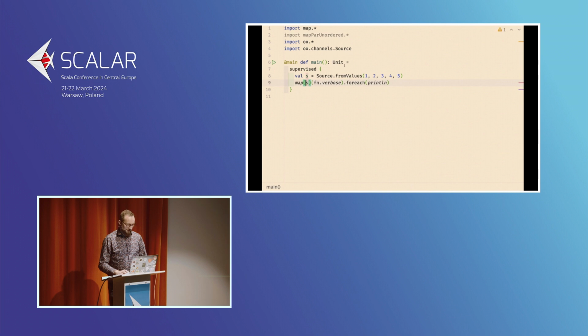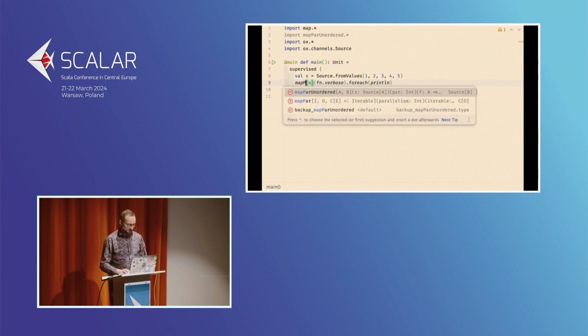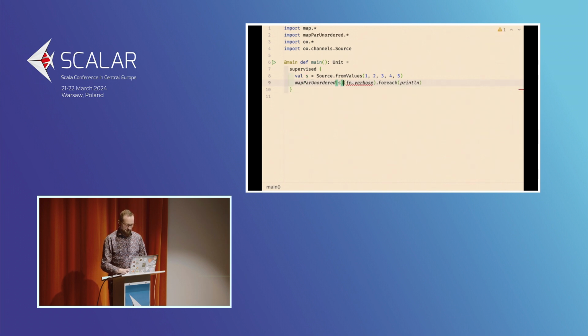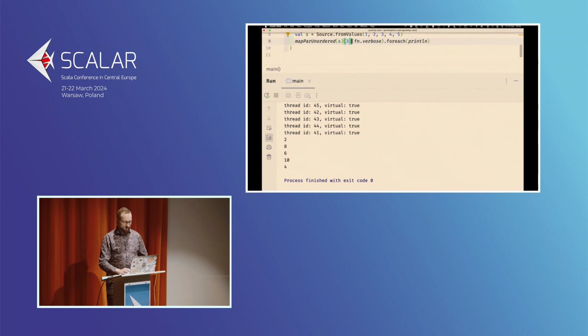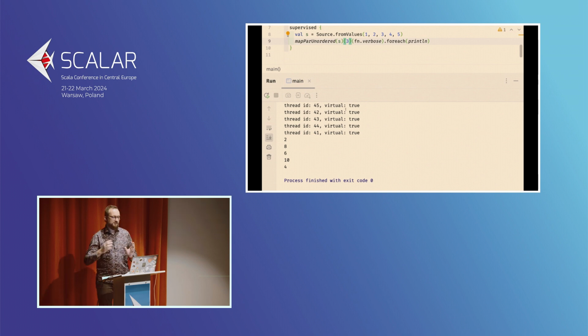So now it looks like we are ready to test this implementation. Let's provide, for example, a parallelism of 3 here. We are using the verbose variant. Okay, so now what you can see here is that we are actually using different threads for that, and you can also see that the parallelism is not clearly visible.